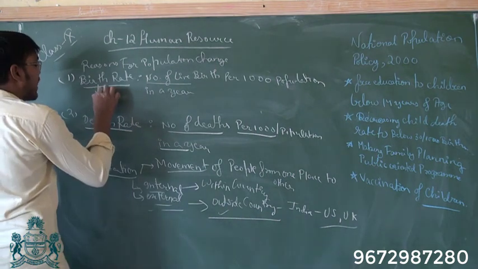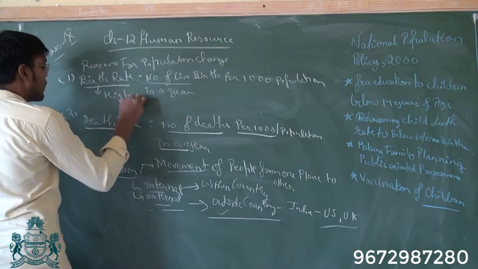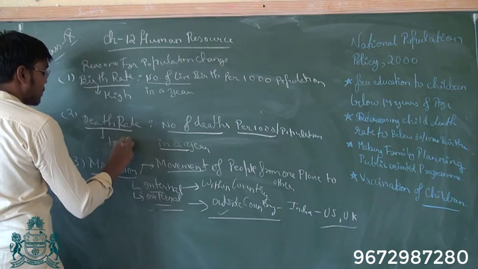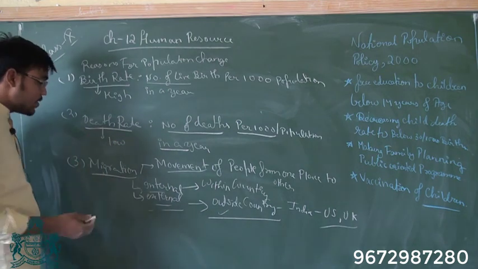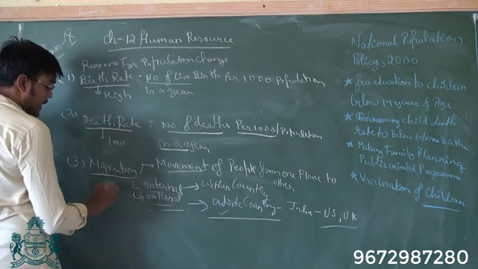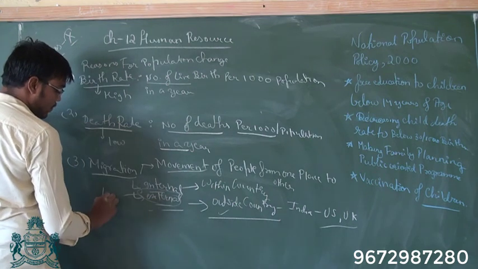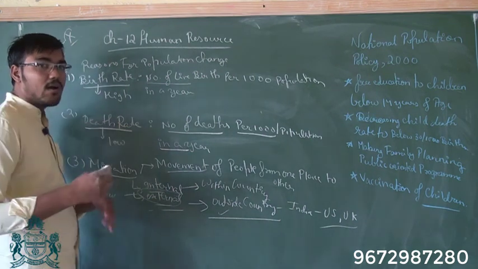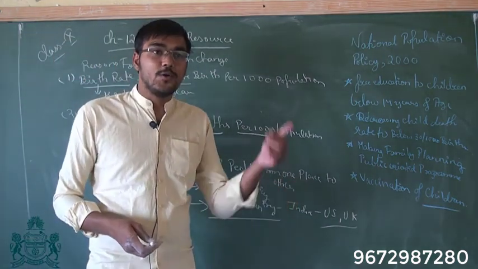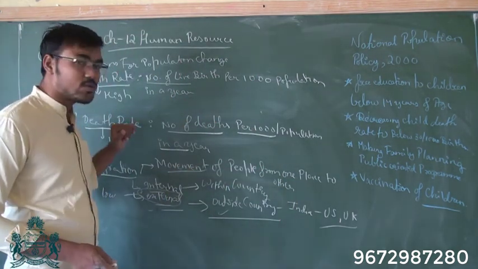If birth rate is high and death rate is low, the population growth rate will be high. Also, if external migration is low, meaning very few people are traveling to foreign countries, then the population growth rate will be high.